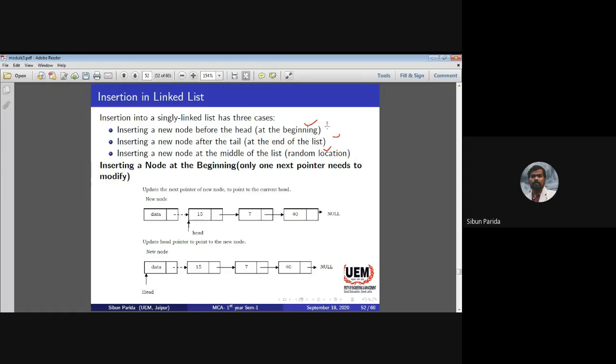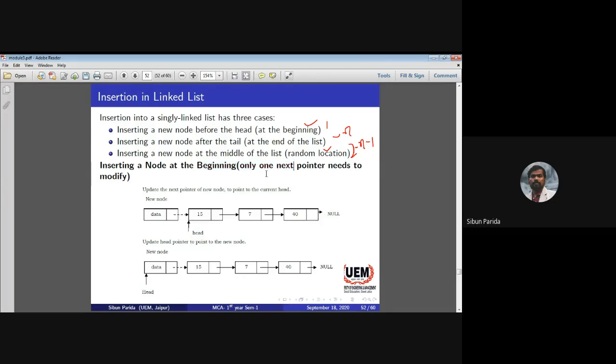So this is the first position, this is the nth node, and this is from second position to n minus 1 position. Any doubt? Students, any doubt?